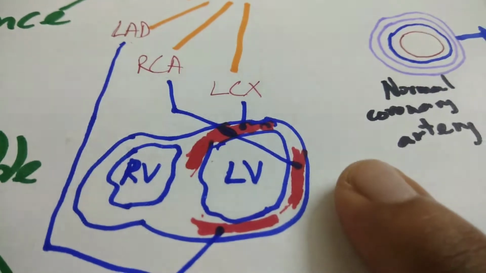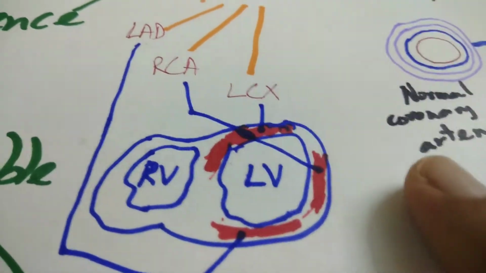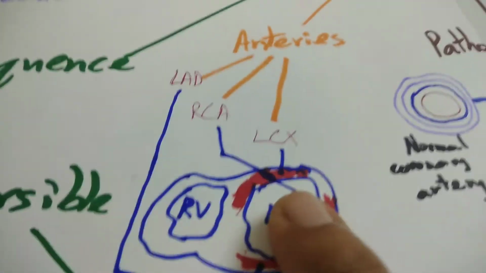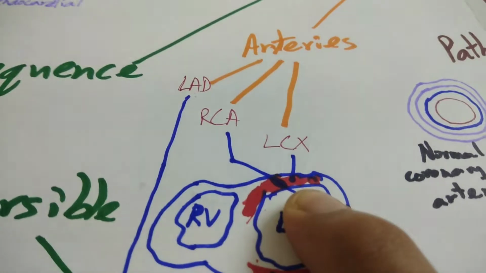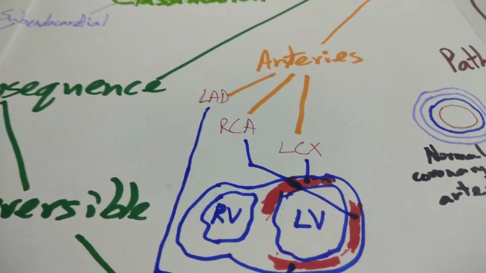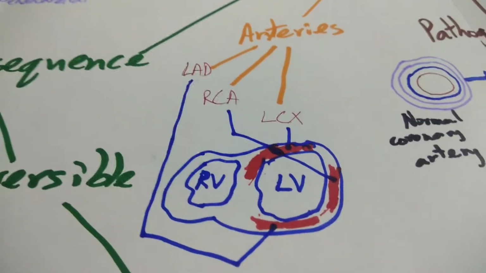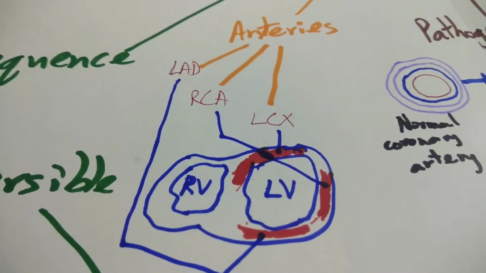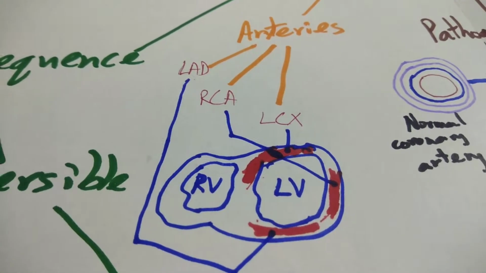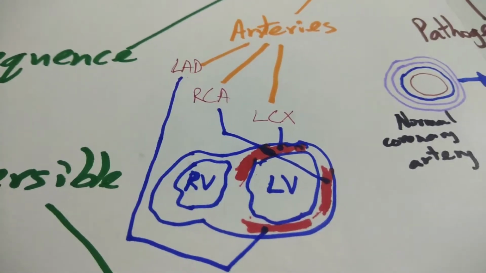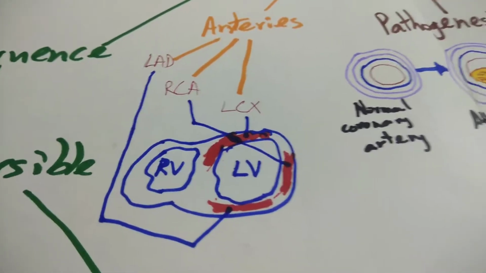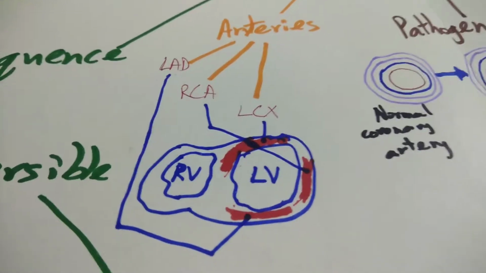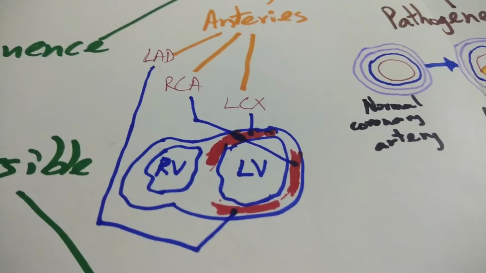Okay, this is lateral. So right coronary artery MI blockage can cause lateral wall MI. Left circumflex artery can cause a posterior wall MI. And you also have inferior wall MI, which depends on the dominance of the blood supply. Suppose the left coronary artery is more dominant over the right coronary artery, and if blockage takes place in the left coronary arteries, then the inferior wall can be affected. Or if the right coronary artery is more dominant and gets blocked, then that can cause inferior wall MI.